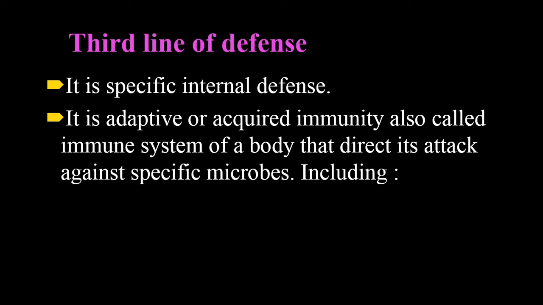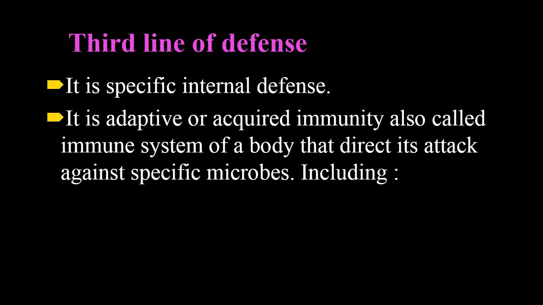It's adaptive or acquired immunity. In the second line of defense mechanism, you had seen that was the innate immunity, and that is not adaptive or acquired. I mean it was natural, but here it is adaptive or acquired immunity. Adaptive or acquired immunity is the immunity that you acquire artificially. It's also called basically the immune system of a body that directs attack against specific microbes.